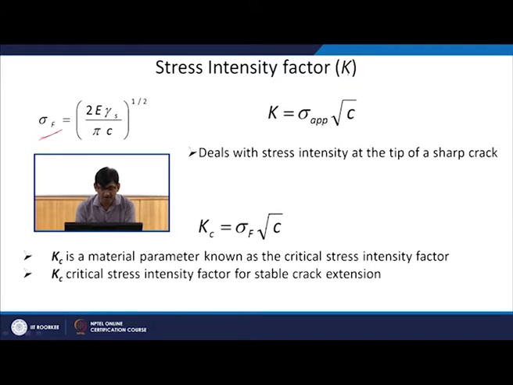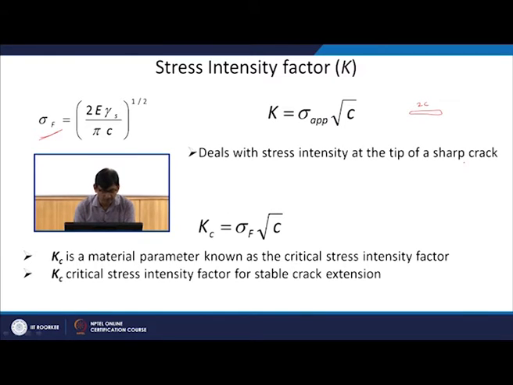What the stress intensity factor says is that K depends on your applied stress times the square root of the crack length. If it is a crack within the material, the total length will be 2C, so we take half of that for an inside crack. If it is an edge crack, we take the total length as C. So it deals with the stress intensity at the tip of a sharp crack.